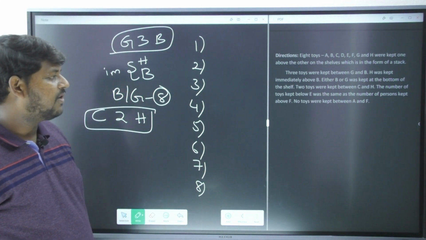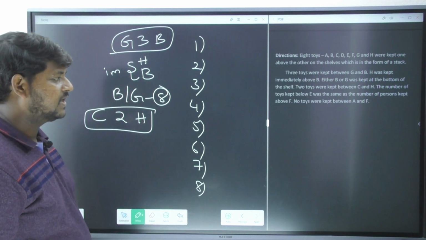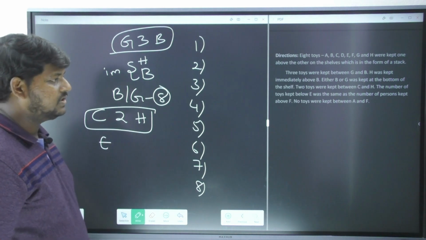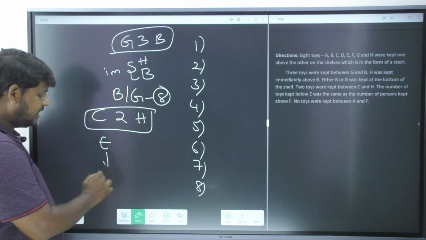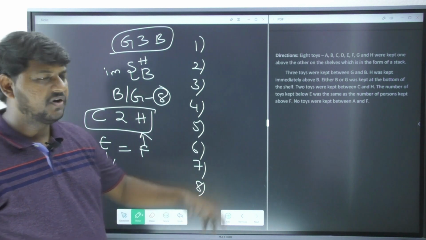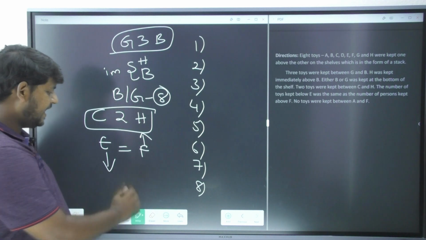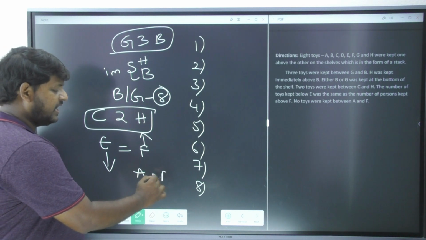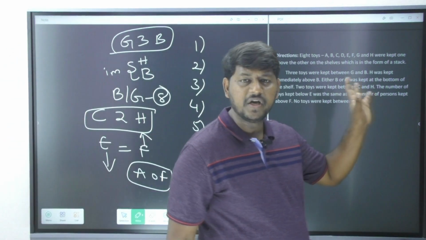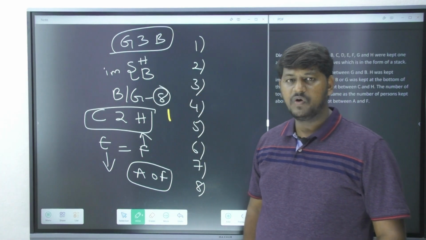Right, next: the number of toys kept below E was the same as the number of toys kept above F. Okay, so the number of toys kept below E is equal to the number of toys kept above F. No toys were kept between A and F. So please, in between A and F there are 0 toys. Am I clear? Now, without looking at this information, just by observing what I have written over here, I can say what the hints are.